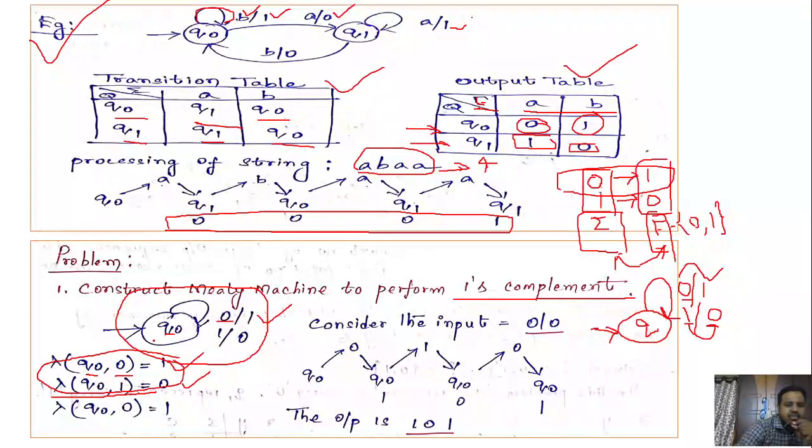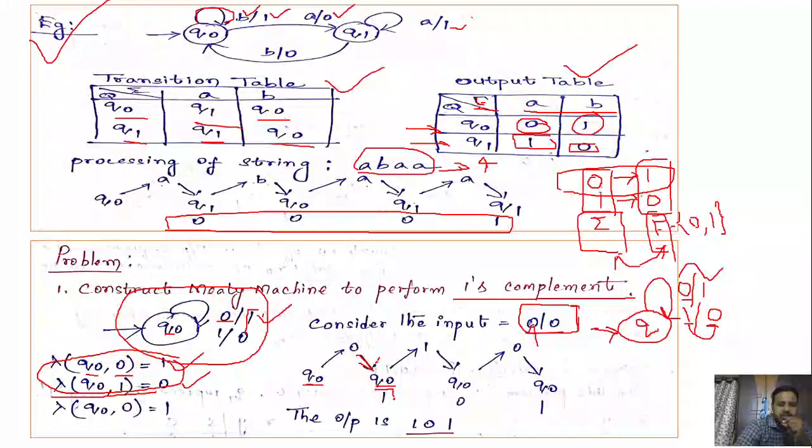That is the output function we can write for this particular Mealy machine, right? Now let us check whether it is giving the correct result or not. Let us take the input 0, 1, 0 and check whether the output is correct. First start with Q naught. What is the first input? 0. So Q naught on 0, you stay in the same state, a self transition, that is Q naught. What is the output associated with the transition? In the diagram, Q naught on 0, the output is 1.